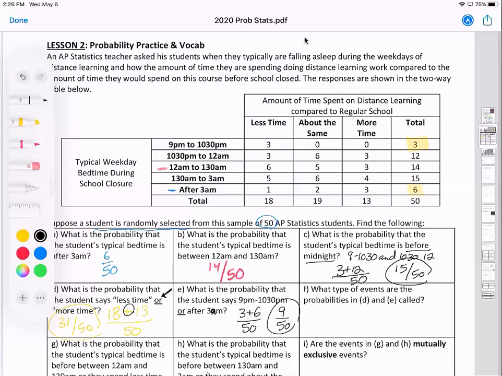What type of events are the probabilities in D and E called? So the probabilities, we call these mutually exclusive probabilities. You've probably heard that term before in a previous math class, but if not, I'll introduce it to you. These are called mutually exclusive. You can't be both at the same time.